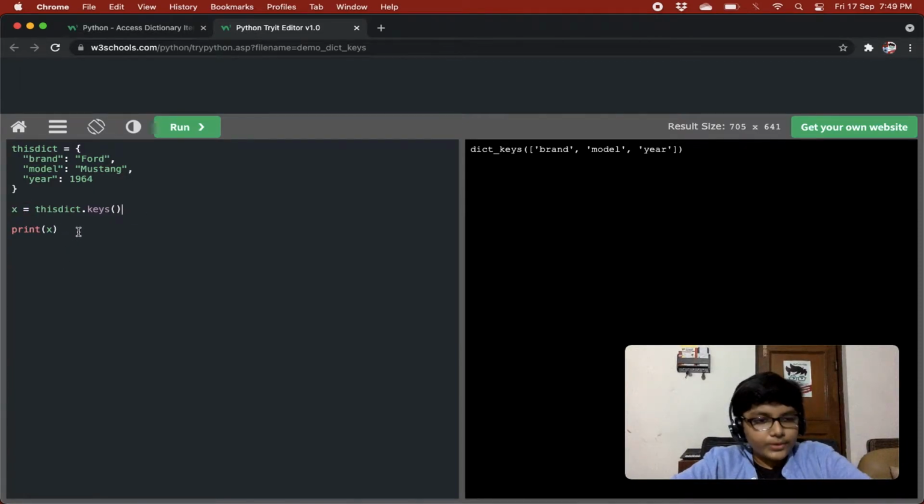How can we use this? It will just show it to us, right? For now we'll just understand that the keys method returns us an array with all the keys of the dictionary on which we have run the keys method.